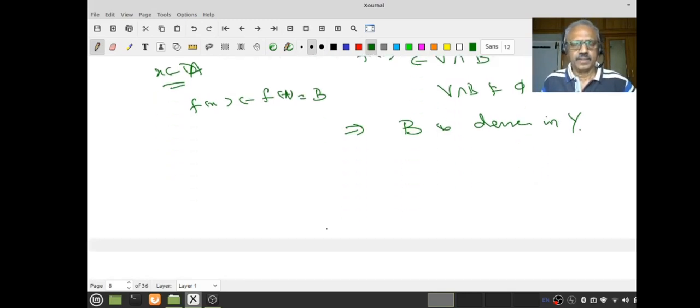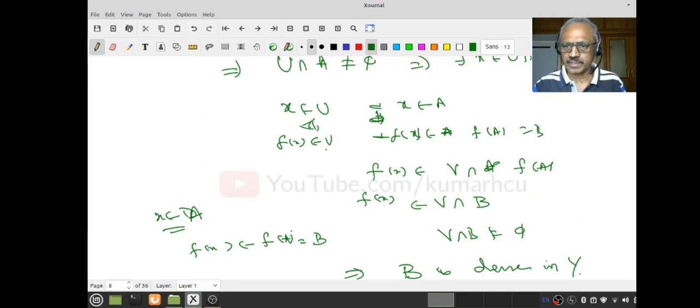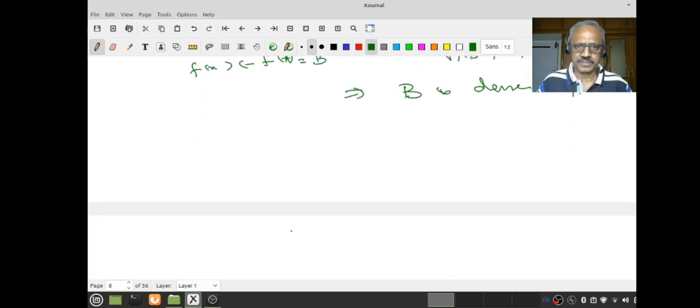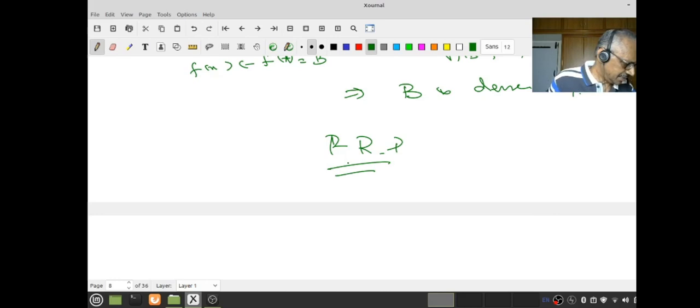Okay, please go through this. This is a very simple thing. For a moment I lost my focus and attention, so I got confused. Where I should have written f(x) belongs to f of A, I wrote it belongs to A. That was the mistake. After that everything is clear. So pause, review, proceed. I think that's about it. Let me just check whether I wanted to say anything more. I think that's it. So let us stop here.